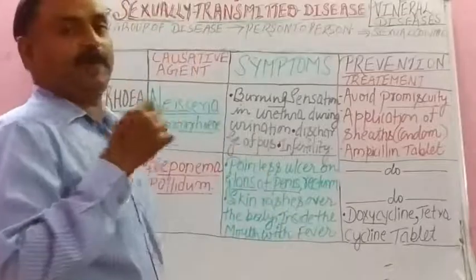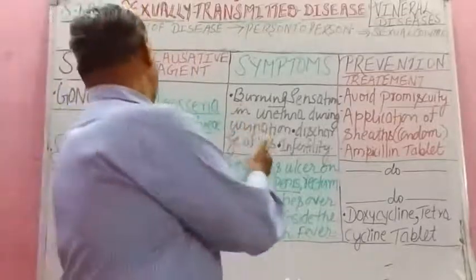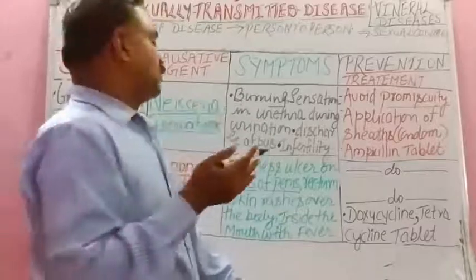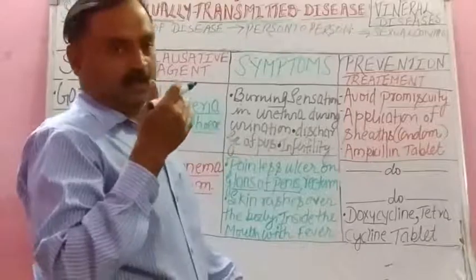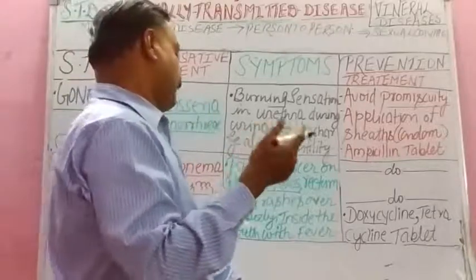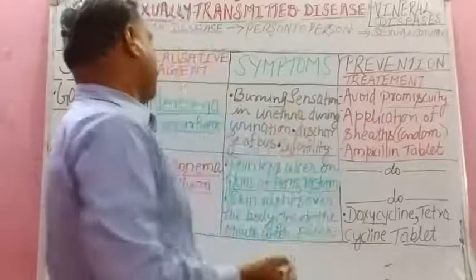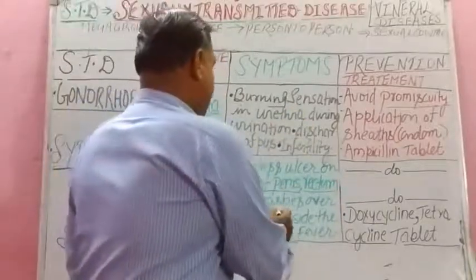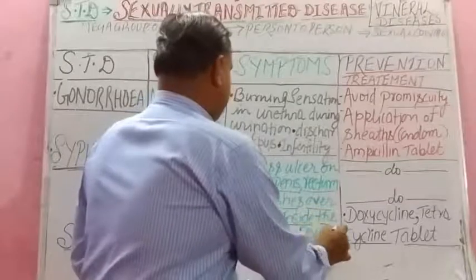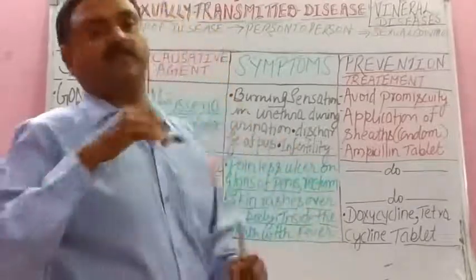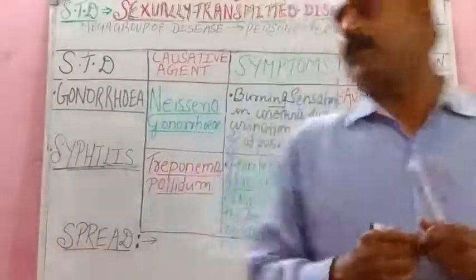On the glans of penis means on the head of the penis, or you can say urethra in the female, rectum, painless ulcer. Then skin rashes over the body and inside the mouth, accompanied with fever or flu.